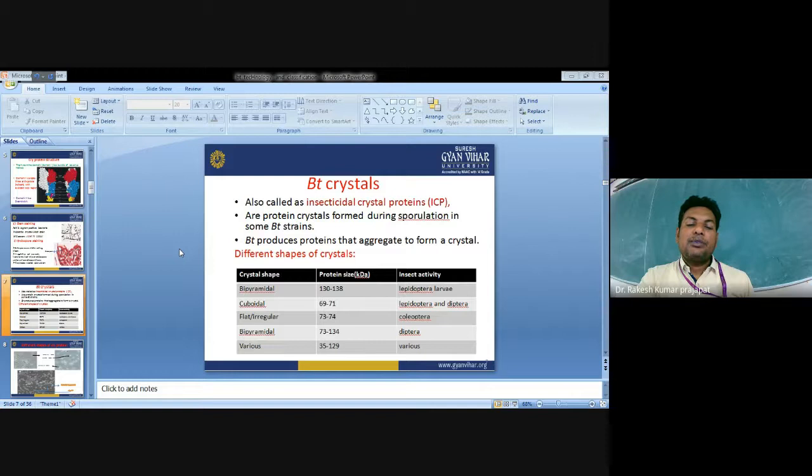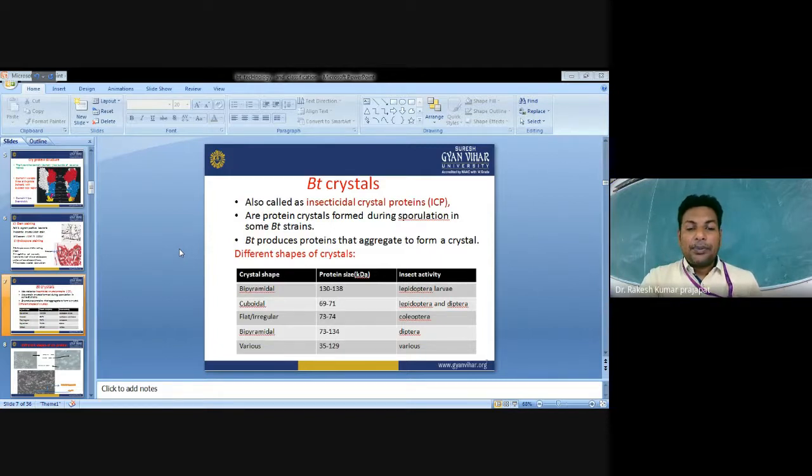Cuboidal is 69 to 71, Lepidoptera and Diptera. Flat irregular is 73 to 74, Coleoptera. Bipyramidal is 73 to 134, Diptera.